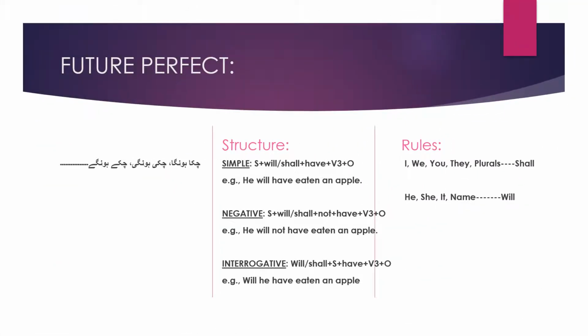So our next tense is future perfect tense. Its Urdu identification is चुका होगा, चुकी होगी, चुके होंगे. And its structure for simple or affirmative sentences is subject plus will shall plus have plus verb third form plus object. So if you see in future perfect tense, the helping verb remains same but with the addition of have with verb third form. So वो सेब खा चुका होगा.